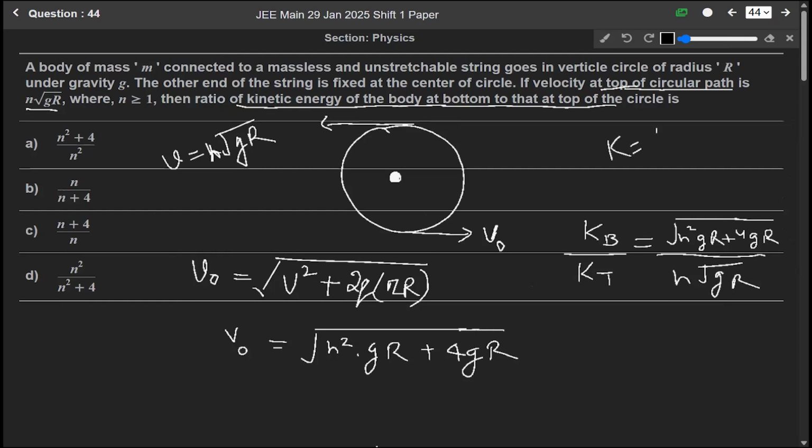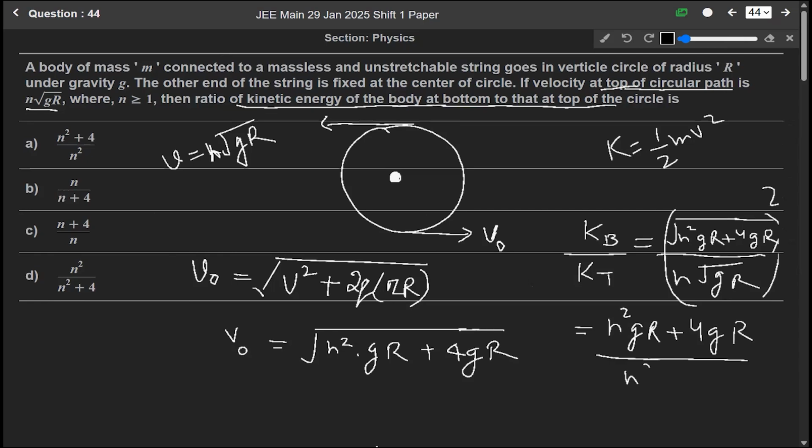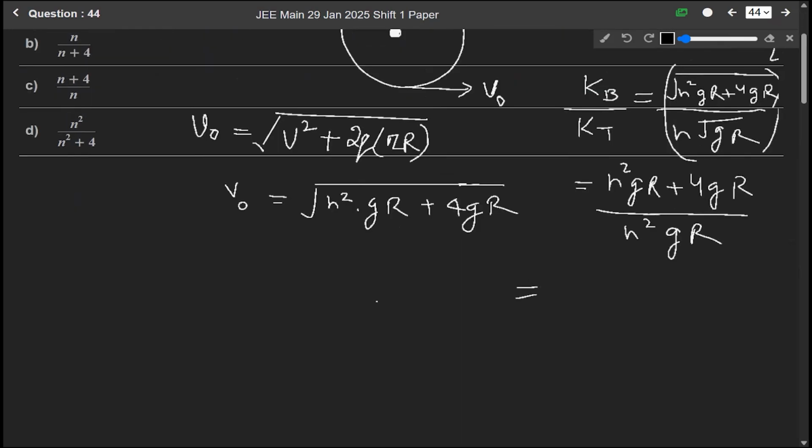Kinetic energy is half mv square, so we have to take the square of it. So it will be n square gr plus 4gr divided by n square gr. Now taking gr common, it will be n square plus 4 over gr into n square.